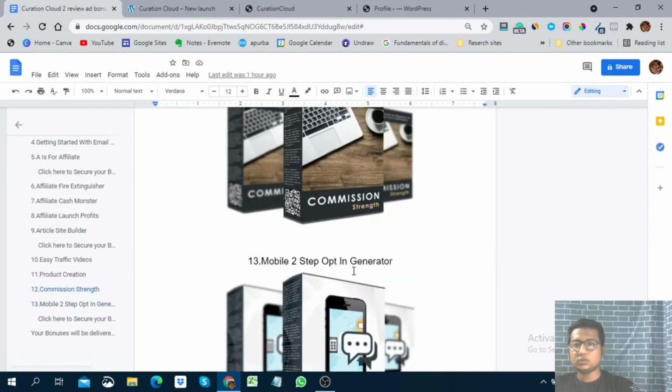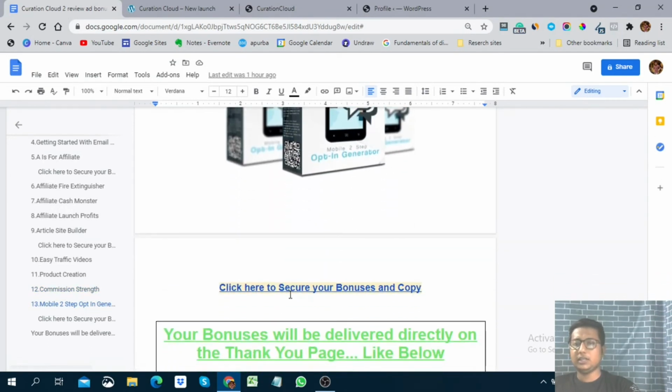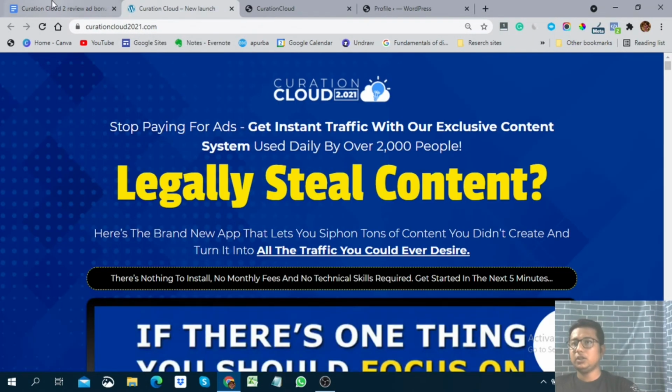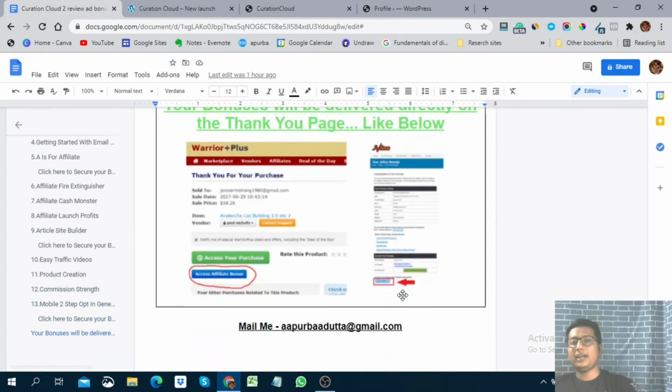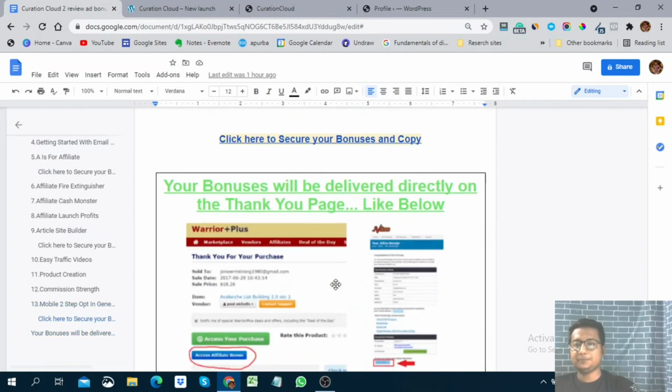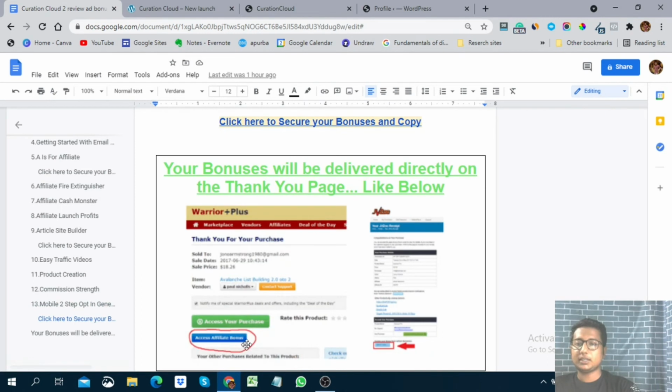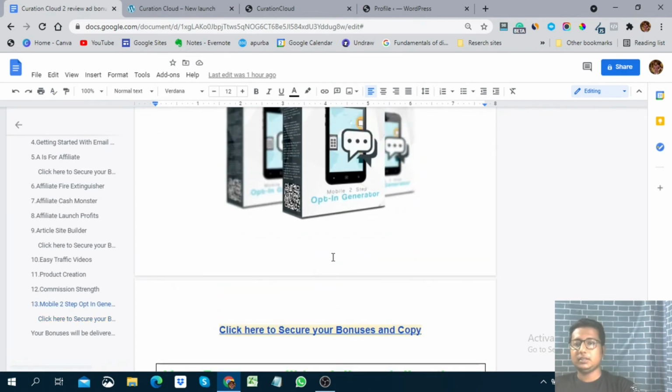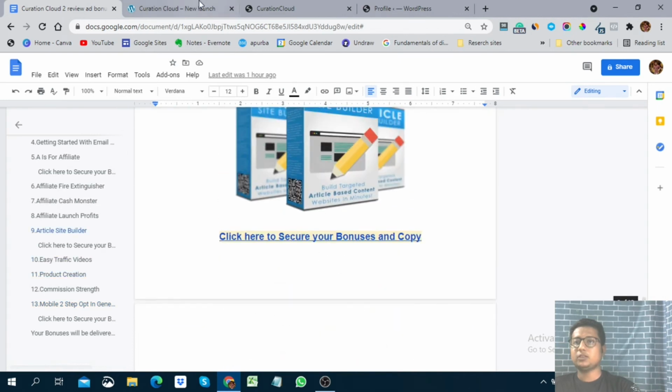Okay, so these are all the bonuses, and you have to click on these buttons. Click here to secure your bonuses and copy. You have to click on these buttons to be redirected to the sales page. But before that, after you buy this software, you are redirected to this thank you page of Warrior Plus. So you need to click on this blue button to get all of these bonuses. Only click on this blue button. Any of these buttons will redirect you to the sales page.